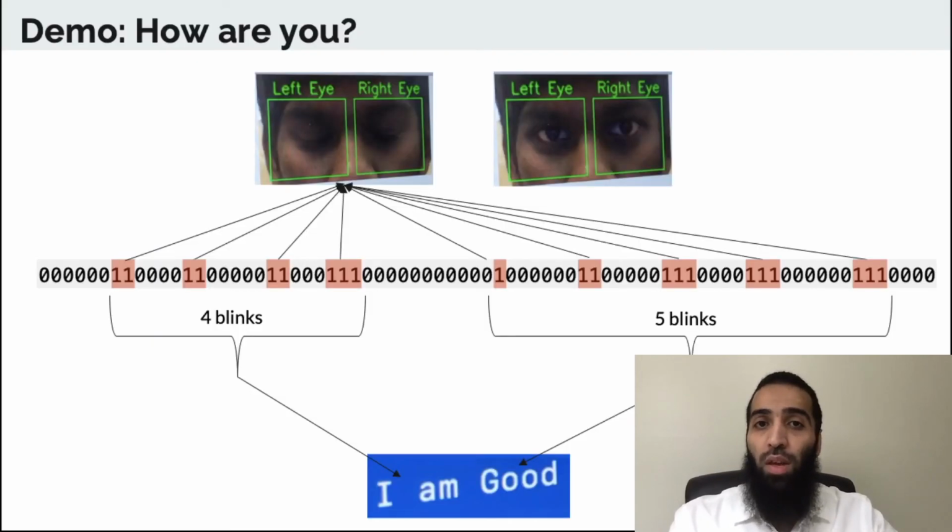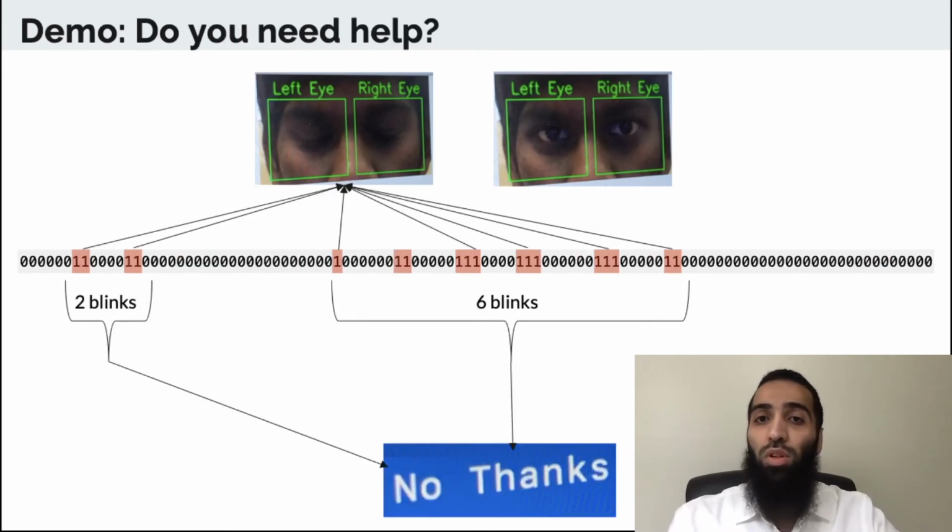Demo. Here we will ask two questions to a person and he will reply by blinking. The system will convert these blinks to actual text. The first question is, how are you? The person will respond, I am good. The second question is, do you need any help? The person will respond, no, thanks. Let's see the demo.